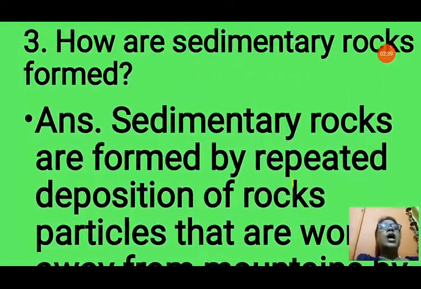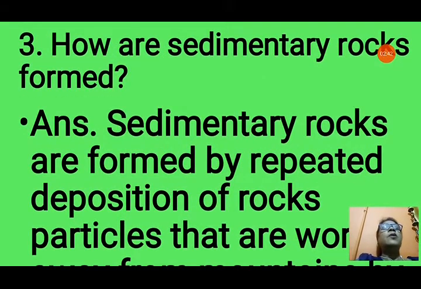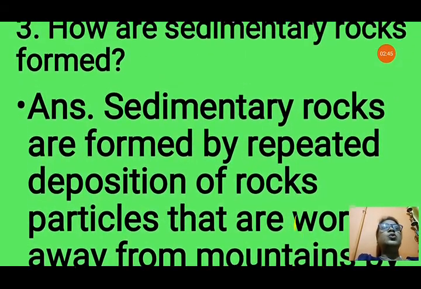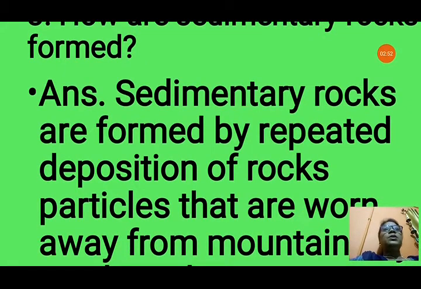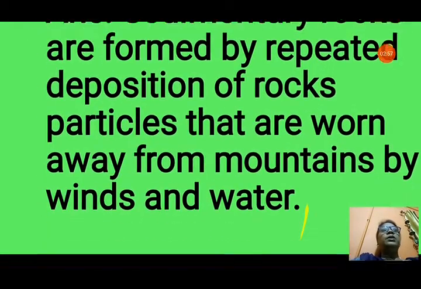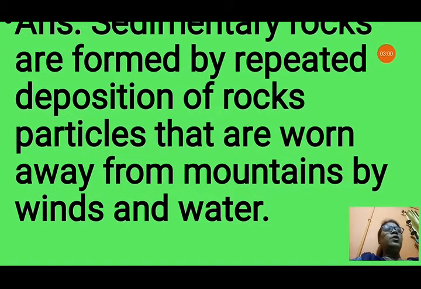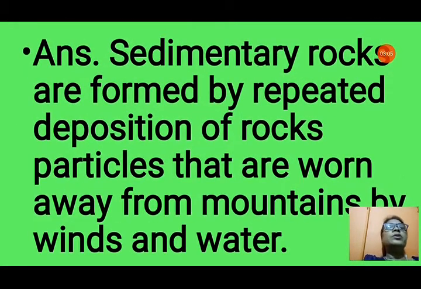Now the third question is, how are sedimentary rocks formed? From the name only it can be understood that sedimentary rocks are formed from the sediments deposited by water bodies, rivers, streams. Sedimentary rocks are formed by repeated deposition of rock particles that are worn away from mountains by wind and water. So how are these particles formed? These particles are formed by the weathering of rocks due to different weather conditions: heat, rain, cold. This breaks the rocks into smaller pieces, and these rock particles are taken away by the rivers and streams